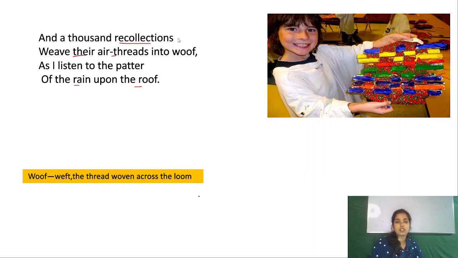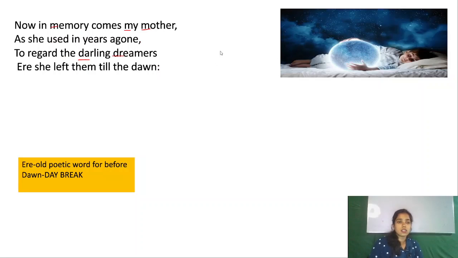Now and 1,000 recollections, not similar to the above one, d. Woof, e. Patter, f. Roof, sound is similar to woof, so this is also e. Okay. So the rhyming scheme of second stanza is also similar to the first one, a, b, c, b, d, e, f, and e. Now here, now in memory come my mother, a.